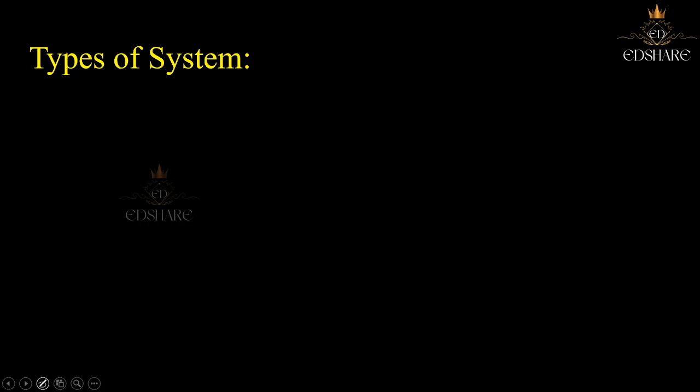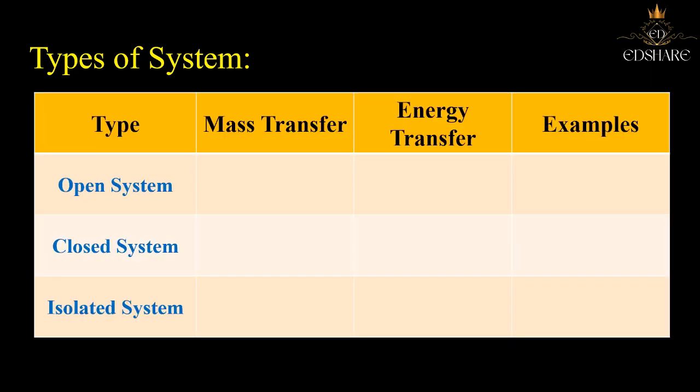Hi, in this video we'll be discussing types of system. So when it comes to the system, as we have understood, any area under our consideration or study, we call it a system. These systems are classified into three different types. One is the open system, second one is closed system, and third one is isolated system.